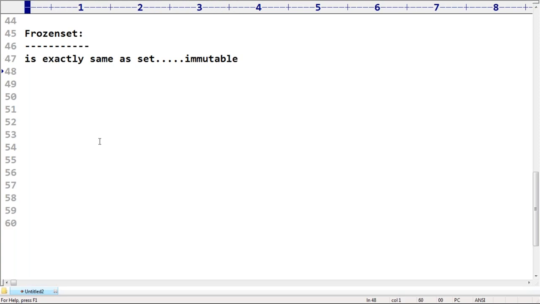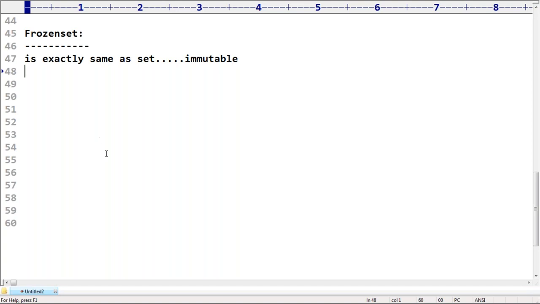Normal set is mutable. You are allowed to change the content. You are allowed to add something. You are allowed to remove something in the normal set. But in the case of frozen set, we can't change anything. Remember this terminology very, very carefully, right? The frozen set means we can't change the content.